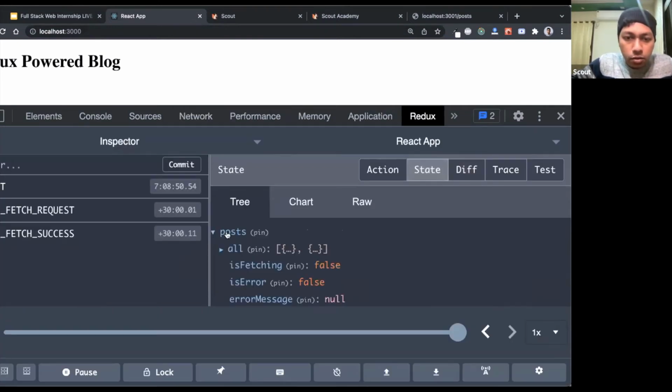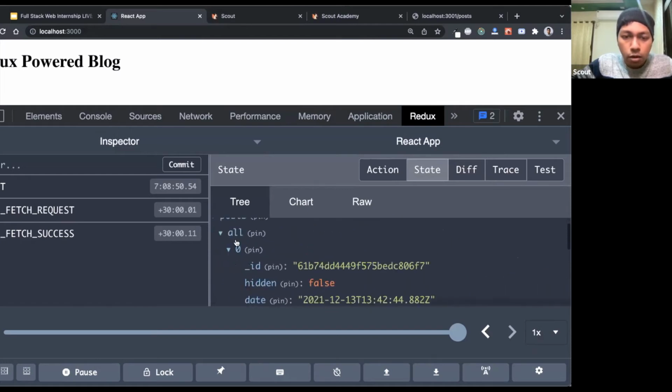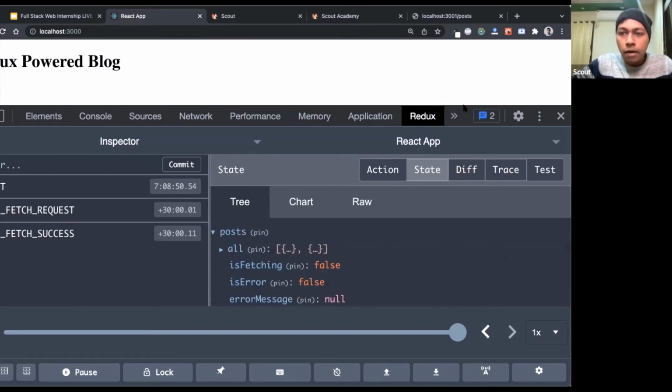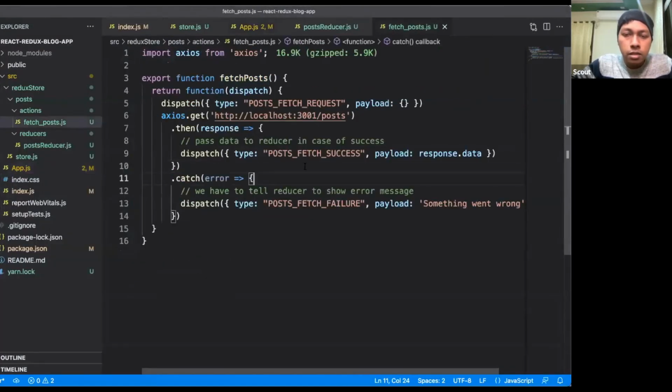Now inside the Redux store, yes, it is working, guys. Inside the all attribute, I have all the data. All the posts are coming inside the all. Now let's see the power of this tool. On the left hand side, it shows exactly how many actions we have dispatched. First, there is a request and then there is a success, because it never encountered the error case, as there is nothing wrong with this endpoint. That is why it has not encountered this dispatch.